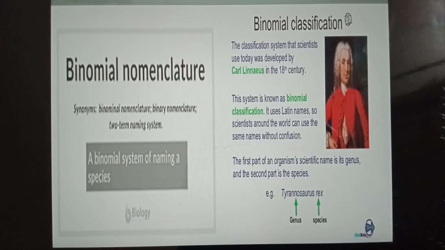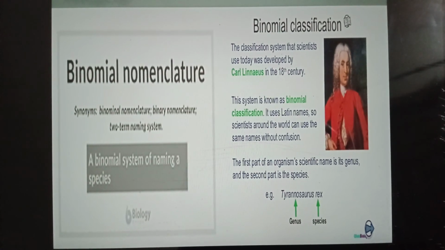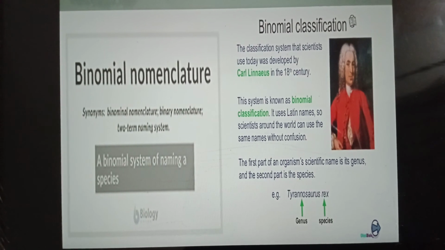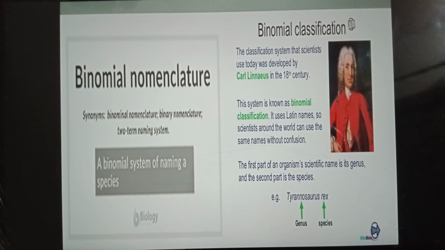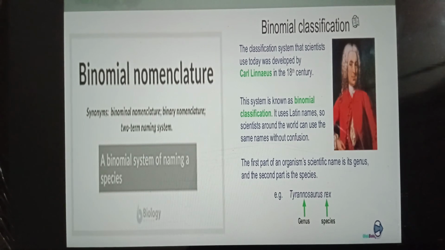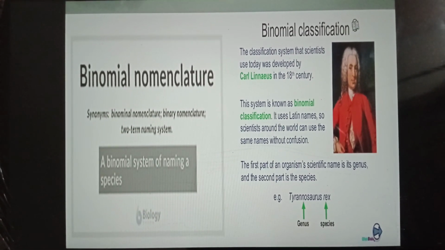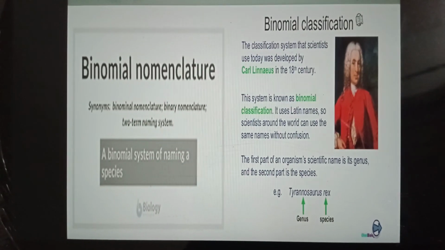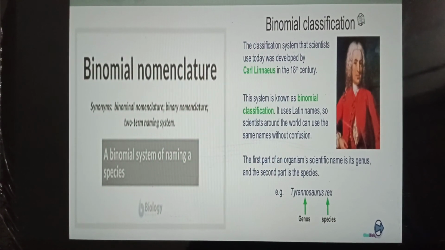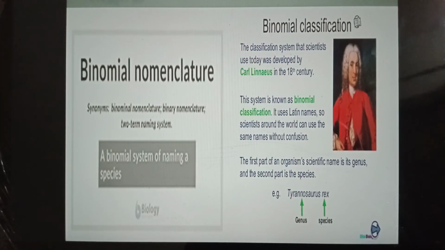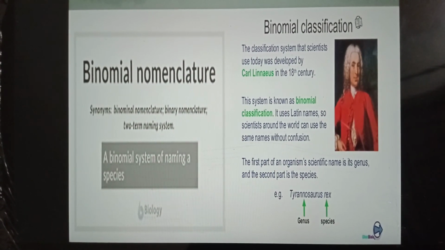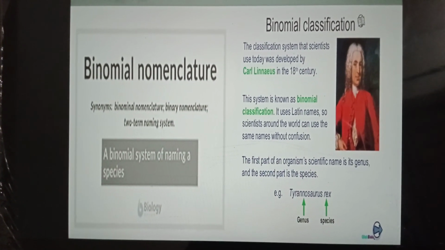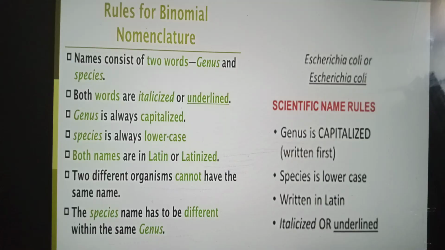Binomial nomenclature is the method of giving scientific names to living organisms. As the word binomial suggests, the scientific name of a species consists of 2 names. The first name is the genus name and the second one is the name of the species. The Swedish biologist Carolus Linnaeus first introduced and adopted the system of binomial nomenclature. His system spread rapidly and became popular. Many of his names are in use today. So the scientist was Carolus Linnaeus.